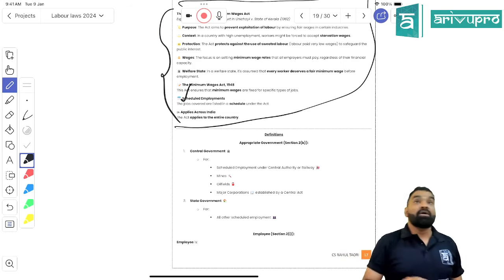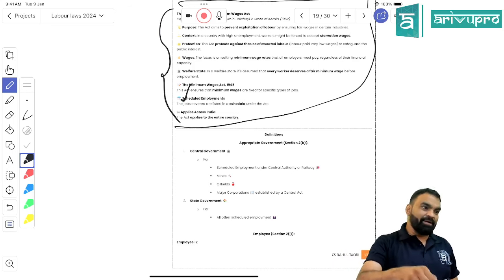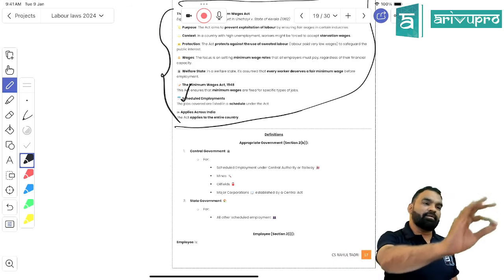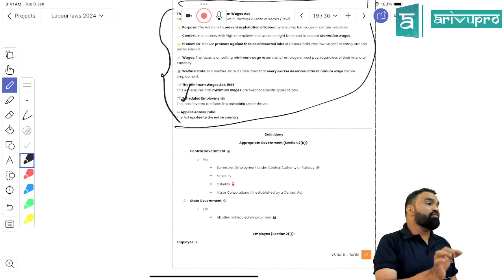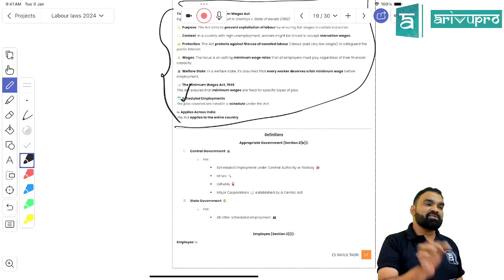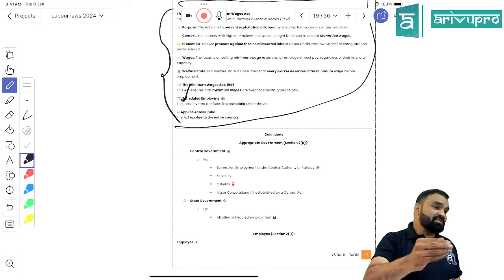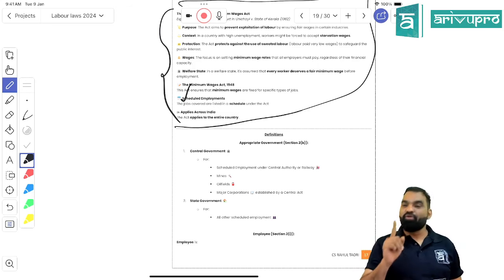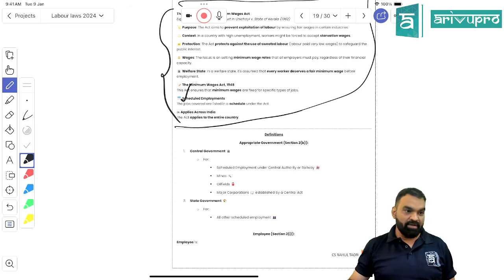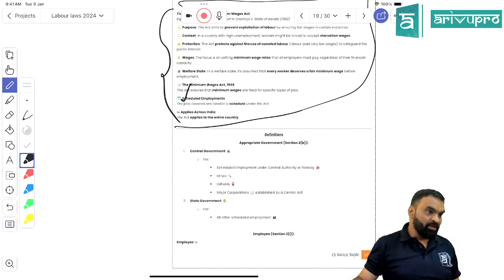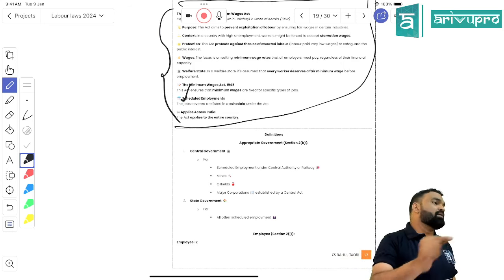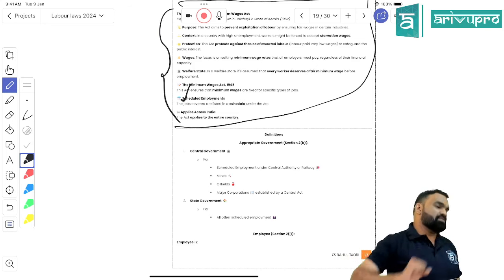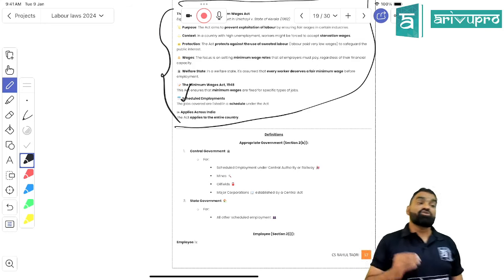Right, students? Even the Delhi government in 2024 has come out with a clear picture that earlier, if you were not paying the minimum wage, the imprisonment term was 3 months. They extended it to 6 months, but now it is 3 years. If you're not paying minimum wage over there in Delhi, then you may have to bear an imprisonment period of 3 years. Got my point, students?